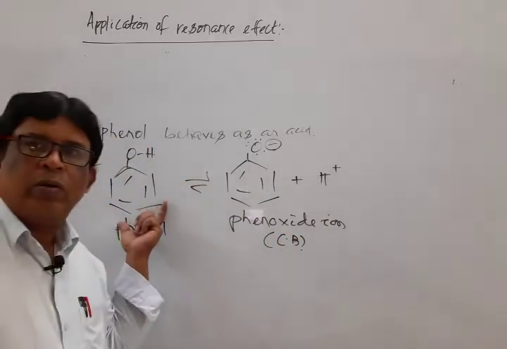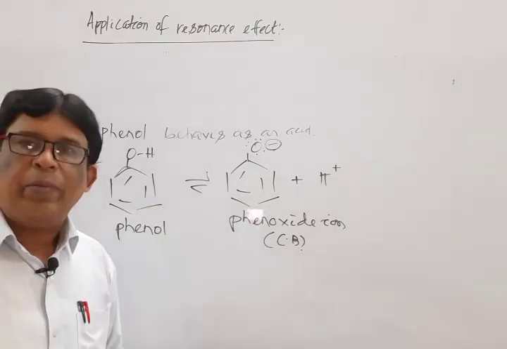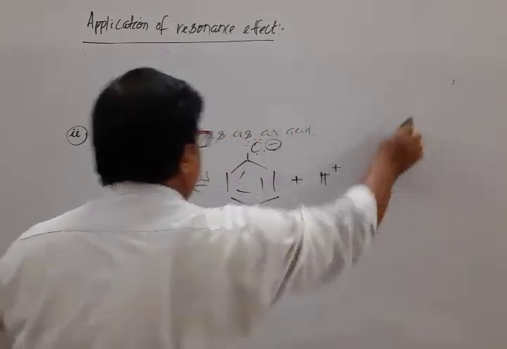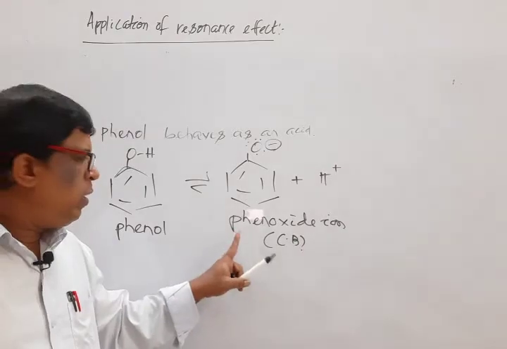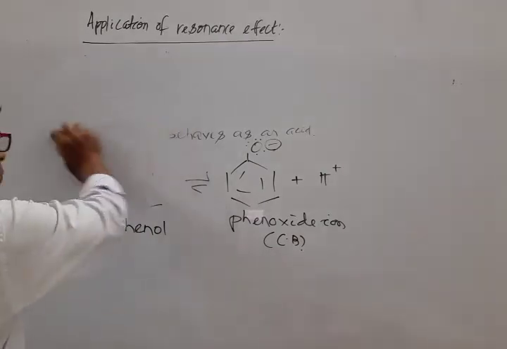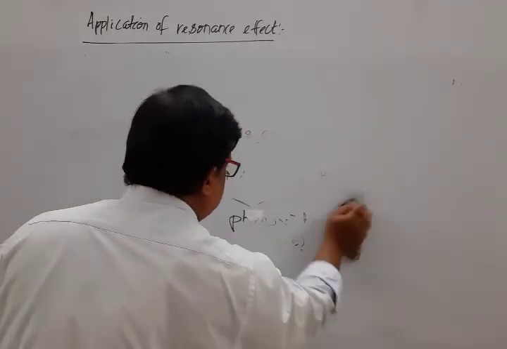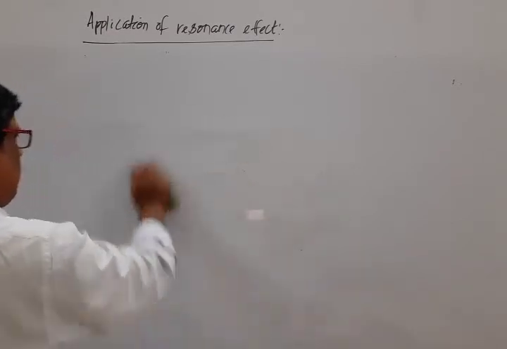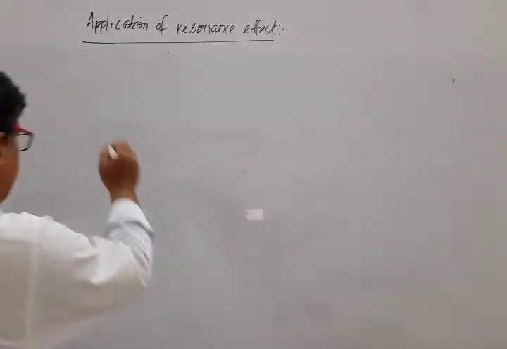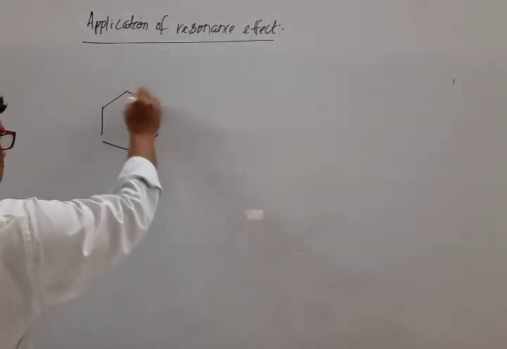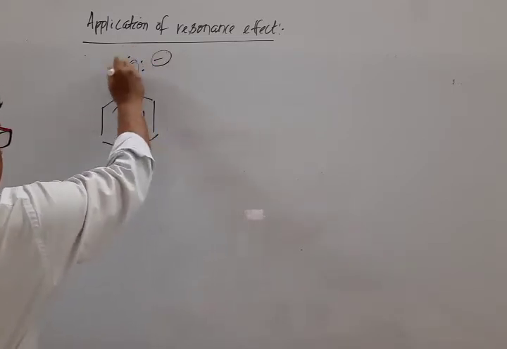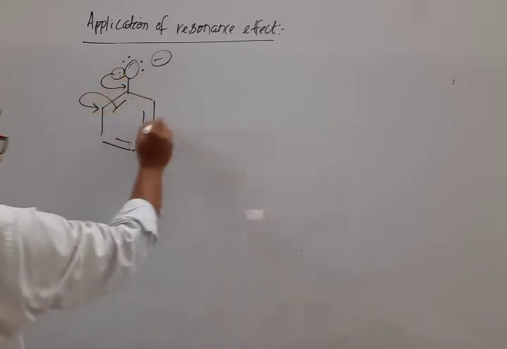We have already drawn the five resonating structures for phenol. Now, mark that, what are the resonating structures for phenoxide ion? If we draw the resonating structures for phenoxide ion and verify that it is more stable than the original structure, that is phenol, then it is clear that phenol behaves as an acid. So, mark the various resonating structures for phenoxide ion. This pair of electrons transfers to here, as a result the bond transfers to here.